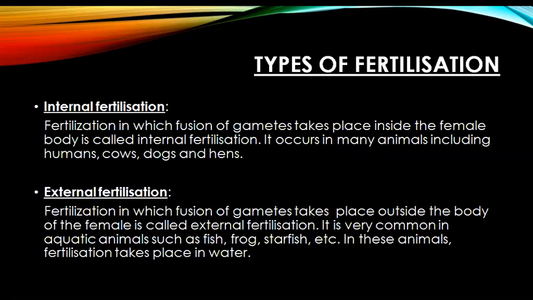As the fertilization is occurring inside the female body, there are high chances of survival of the offspring because it is getting all the nourishment from the female body. External fertilization is the process in which fusion of gametes takes place outside the body of the female. It is very common in aquatic animals like fish, frog, tadpole, starfish, etc. In these kinds of animals, fertilization takes place in water, so there are low chances of survival of the offspring.